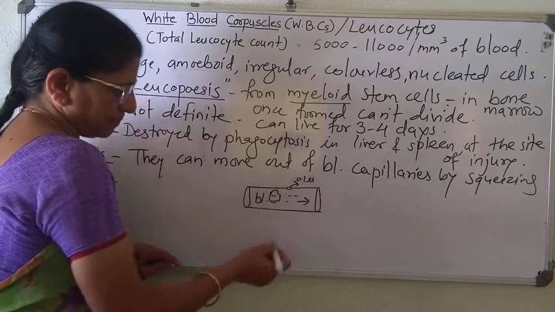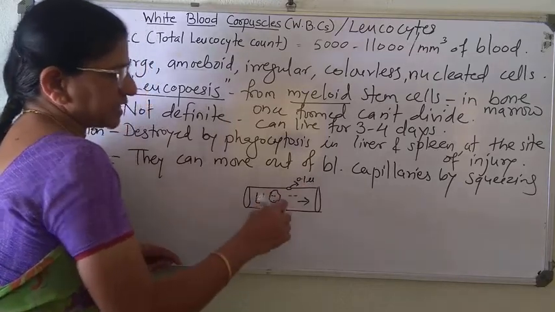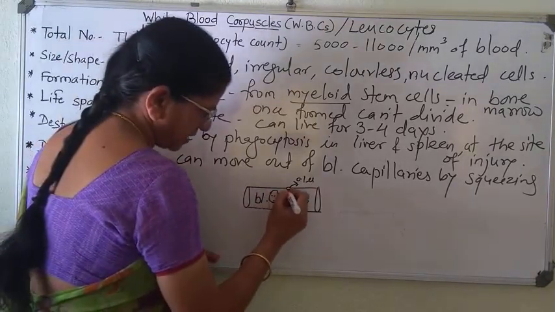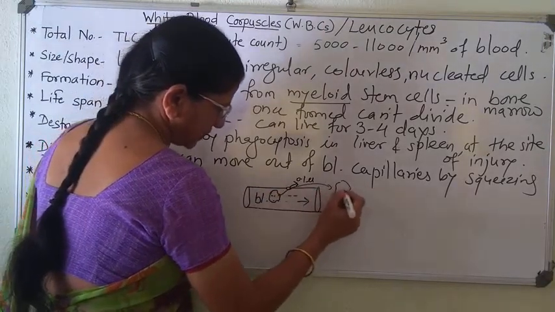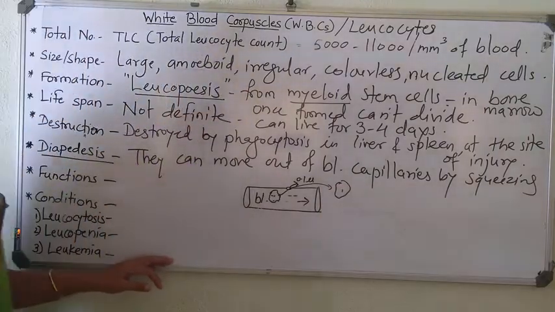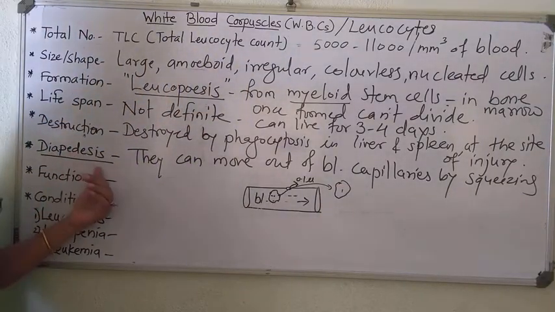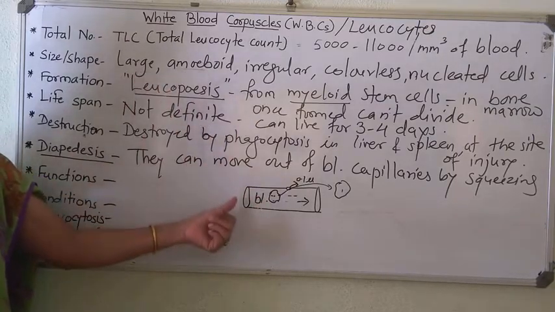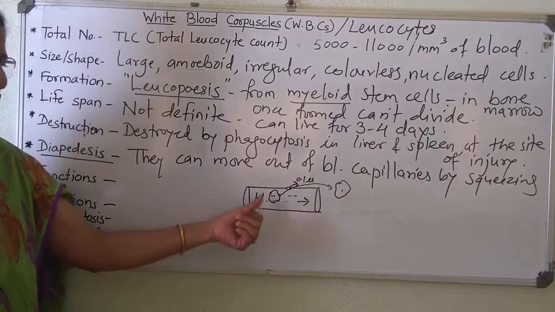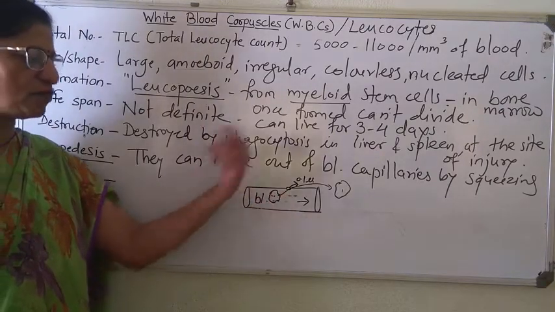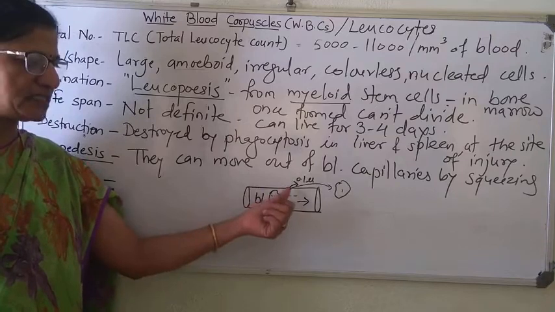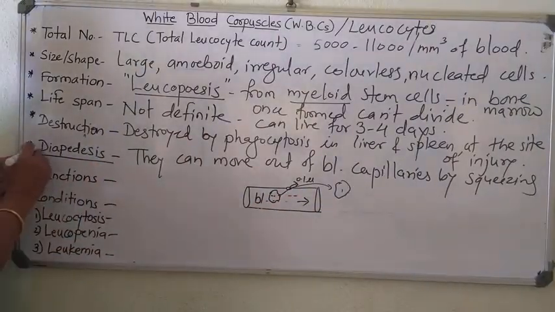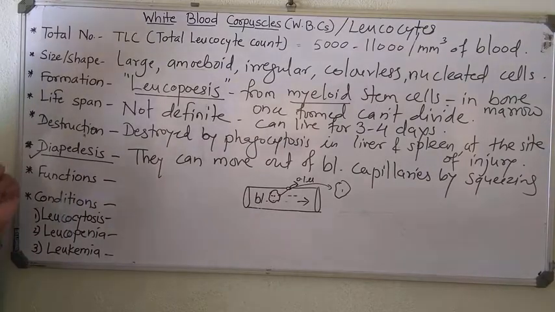Through this pore, this large WBC squeezes itself and then comes out, and that process is known as diapedesis. The WBC is larger in size, but even so this WBC comes out of the blood capillary by the squeezing method, and that process is known as diapedesis. Clear?